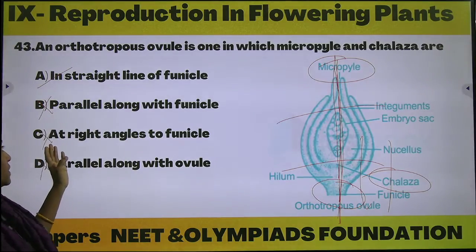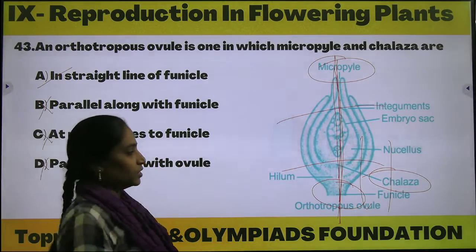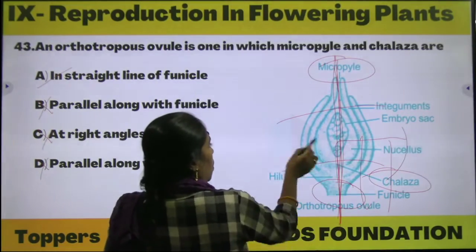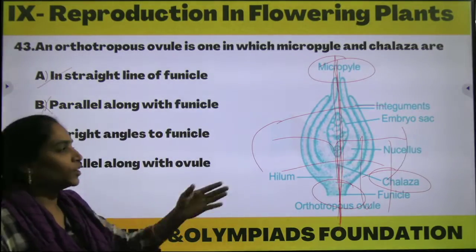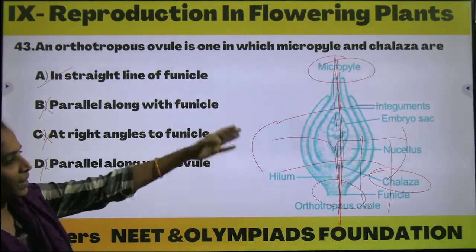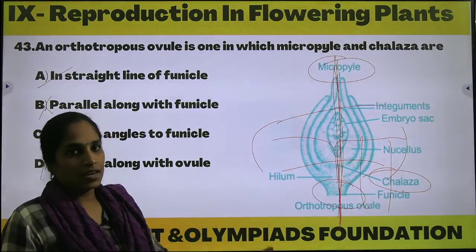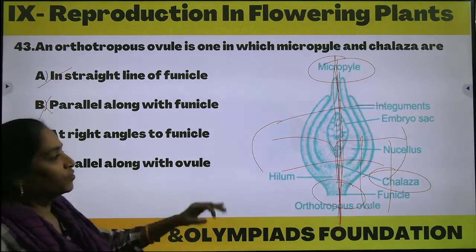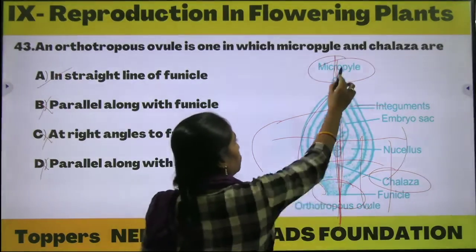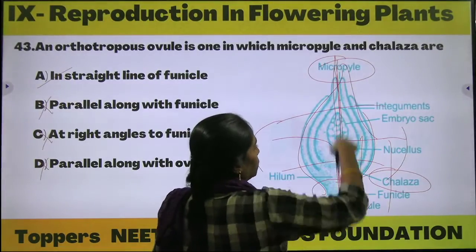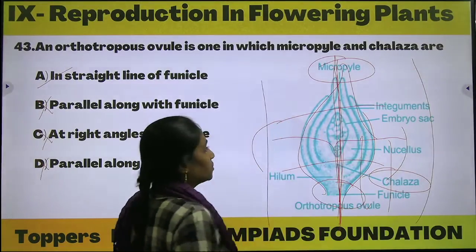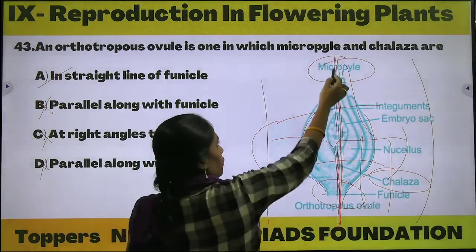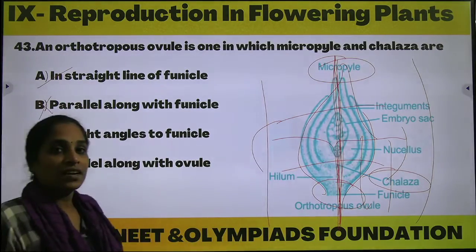And option C, what he is asking is at right angles to the funicle. What is a right angle? Either this side or this side. Are the micropyle and the chalaza at right angles? Completely not. So option C is also wrong, and option D is parallel along with the ovule. This is the ovule, and parallel along with the ovule, are they outside the ovule? No, completely not. Within the same line of the funicle. Option A is the correct one, right?